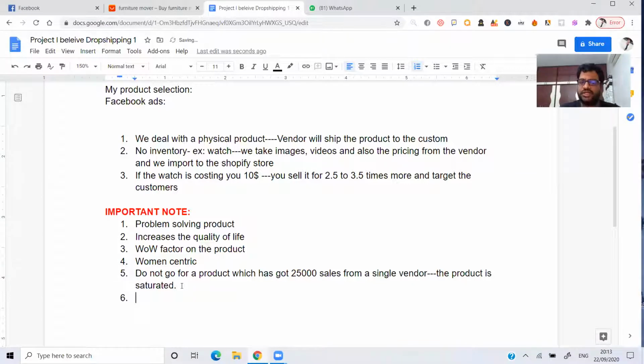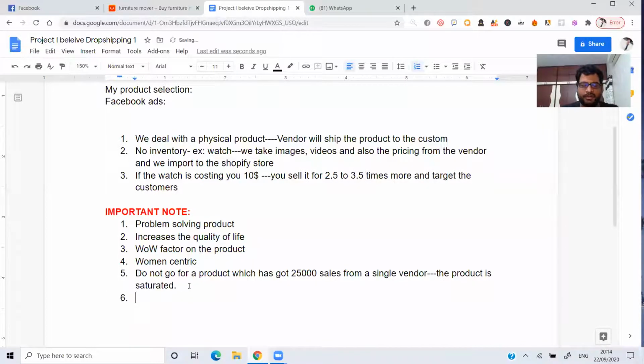So always make sure that the product is a problem-solving product which increases the quality of life. It should have a wow factor. I don't say to only go for women-centric products, but try for one, as that always converts better. But do not go for a product which has got 25,000 sales from a single vendor. The product is almost saturated. So you need to consider all these things when you're talking about dropshipping.